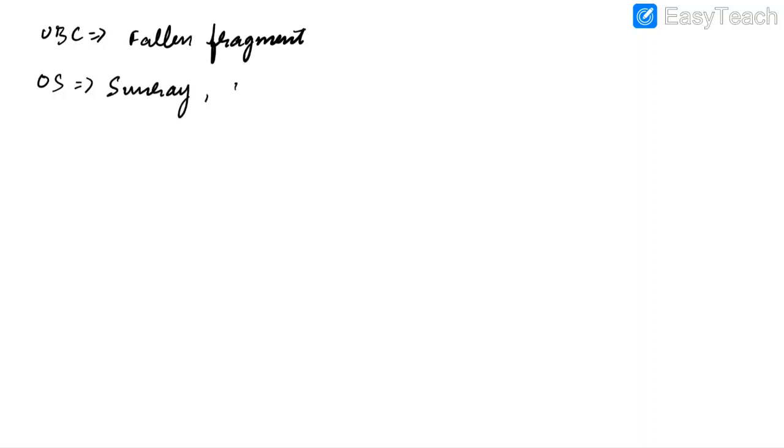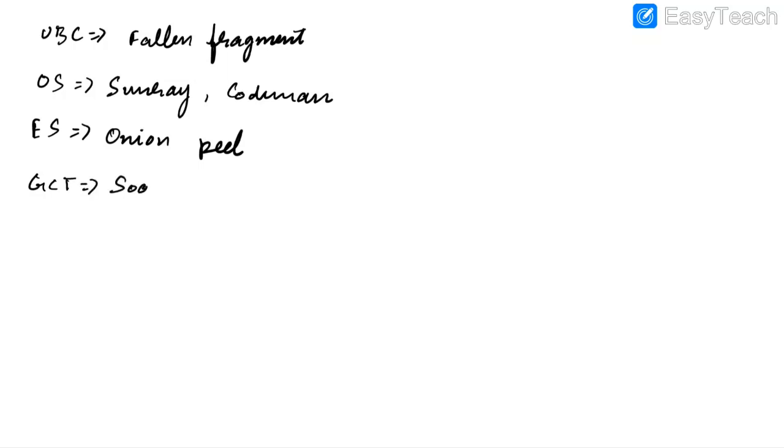Now let us discuss about imaging of bone tumors. In case of unicameral bone cyst, we can find fallen fragment sign. In case of osteosarcoma, we can find sun-ray appearance and Codman triangle. In case of Ewing sarcoma, we can see onion peel appearance of diaphysis. In case of giant cell tumor, we can see soap bubble appearance.